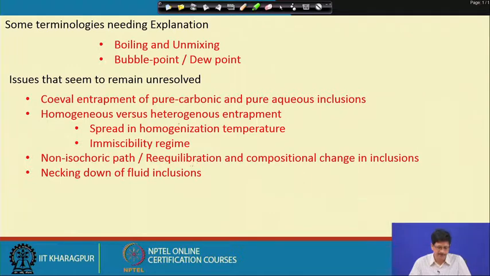So, that has been the main point of suspicion, and many people have tried to demonstrate how one could suspect such an inhomogeneous entrapment, by looking at the histogram of the temperature of homogenization, which might show some spread.